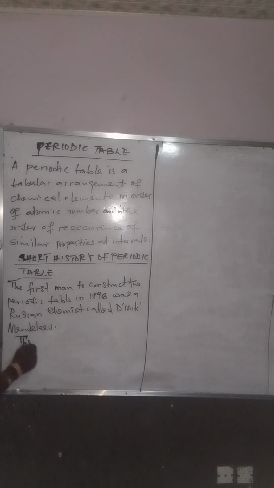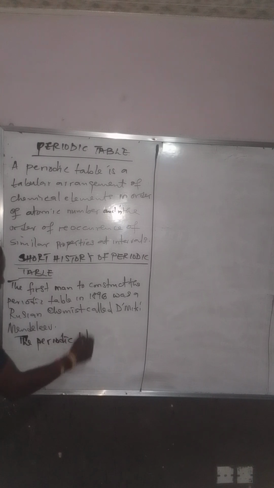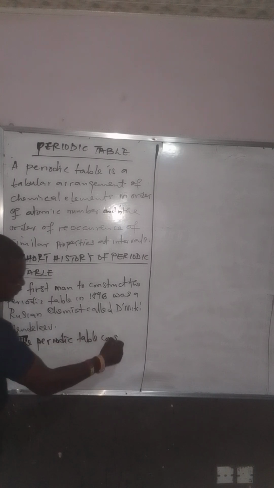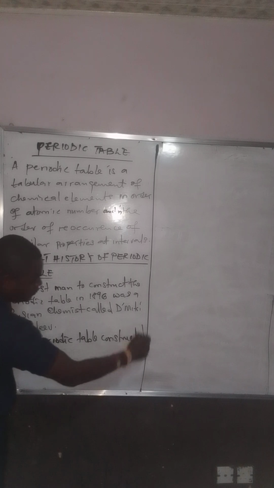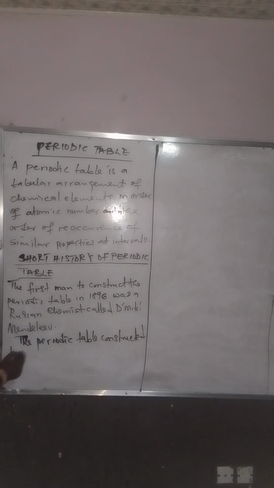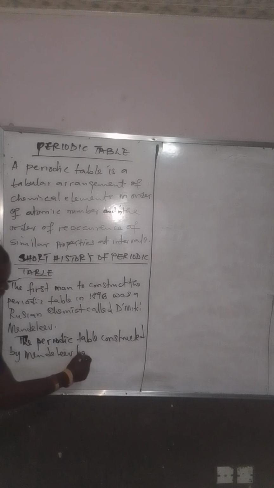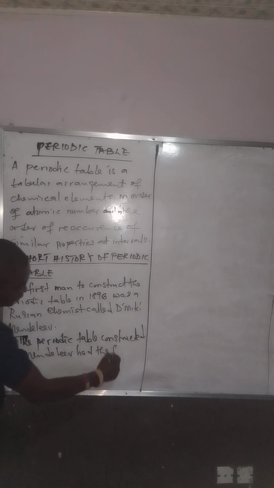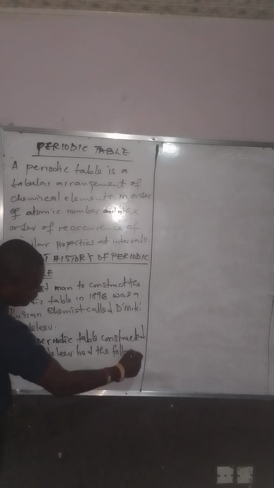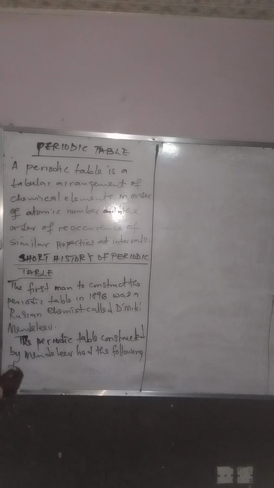So, the periodic table constructed by Mendeleev had the following two challenges.